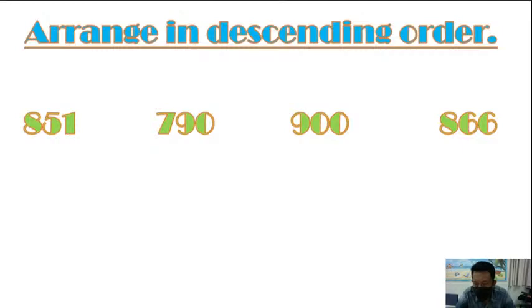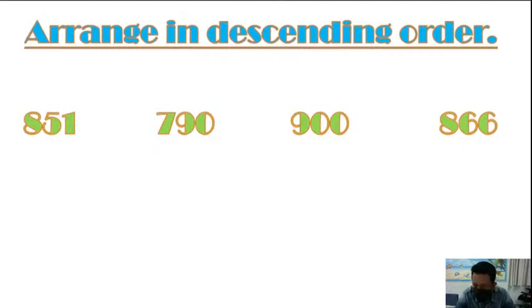Still no one is writing. I am giving you a test today and you don't even write the given four numbers in descending order. What's the problem? Write all the four numbers in descending order.